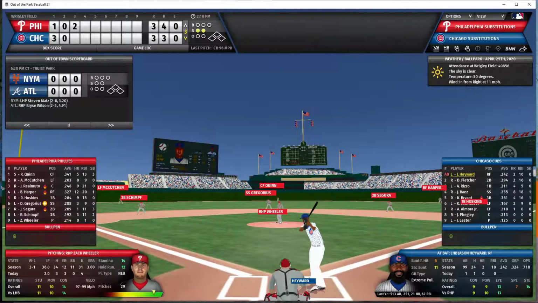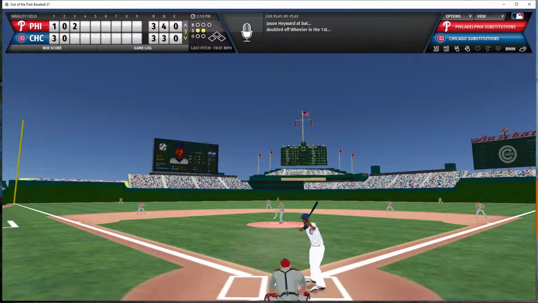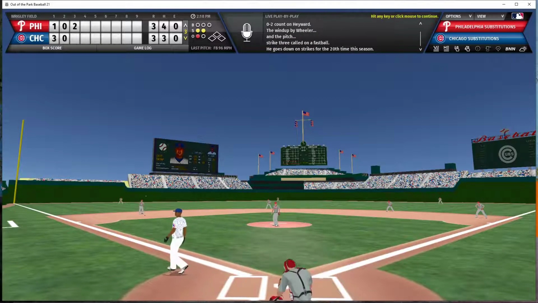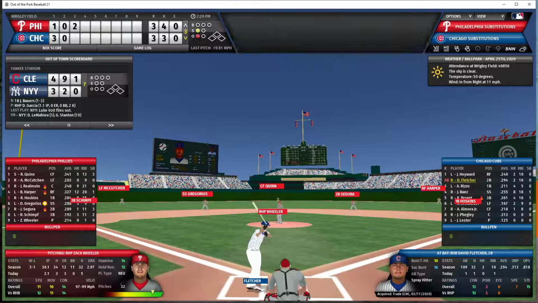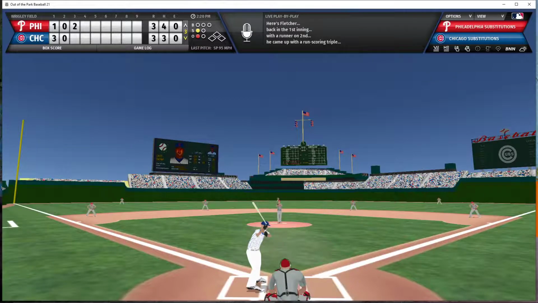Hayward now the batter against Wheeler with an 0-2 count. Here's the pitch. Hayward strikes out looking. He did not swing at that pitch. He was frozen by the fastball at the knees. And Fletcher now is the batter with one out and nobody on. One strike count. Here's the pitch.